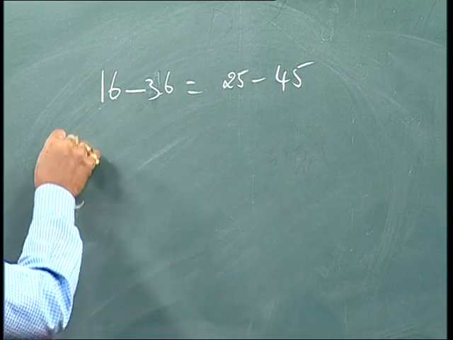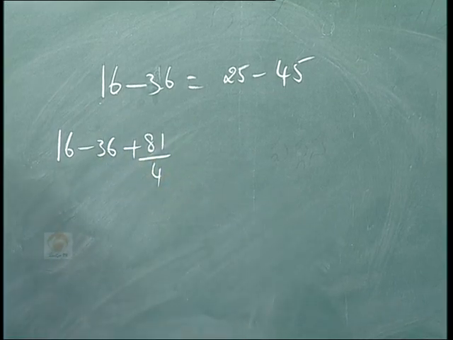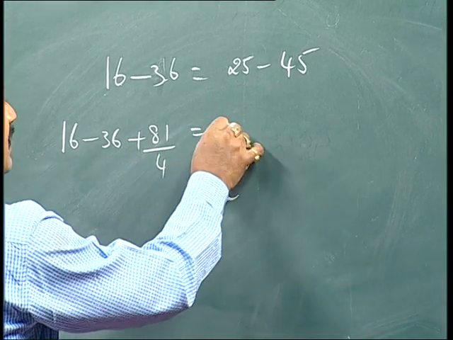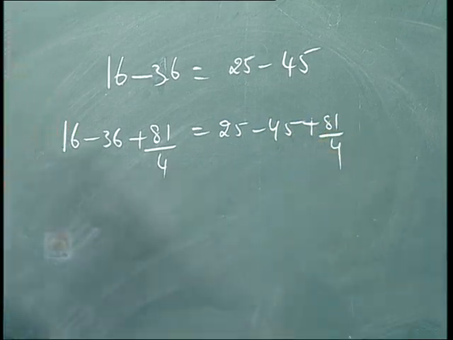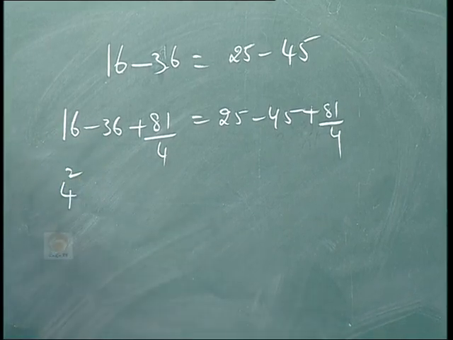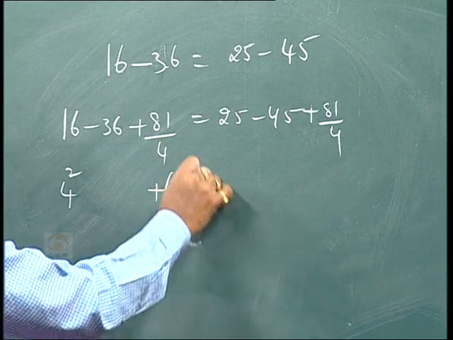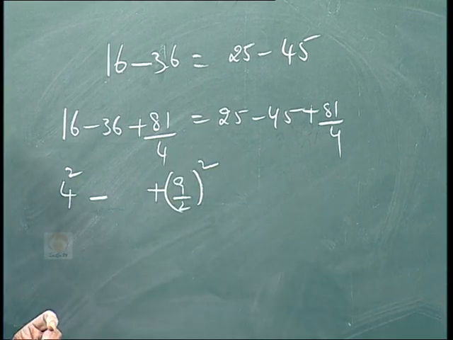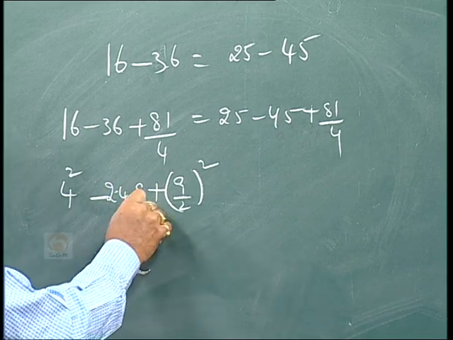Okay. So, 16 minus 36 plus 81 by 4, I added 81 by 4, and 25 minus 45, I added 81 by 4. Clear? Okay. 16 I can write as 4 square, 81 by 4 as 9 by 2 whole square, and 36 I want to write as 2 times 4 times 9 by 2.